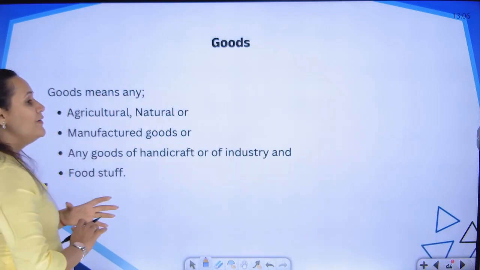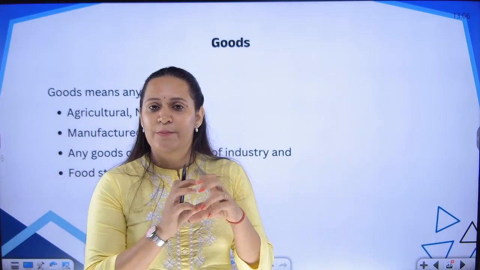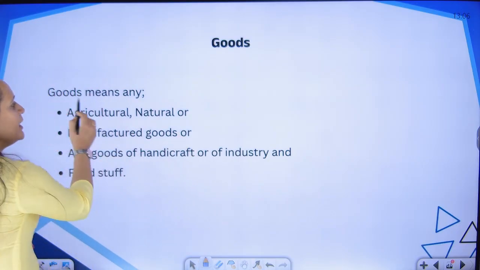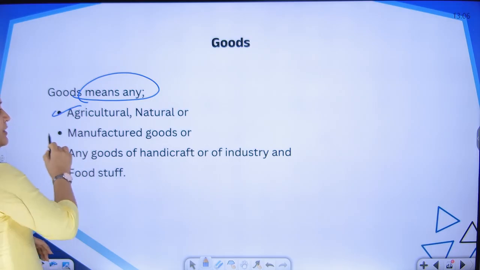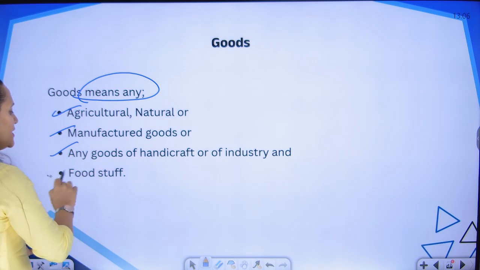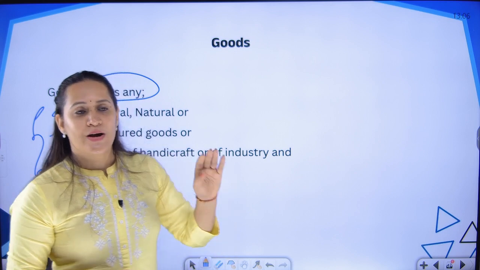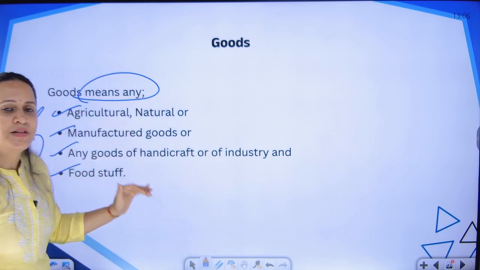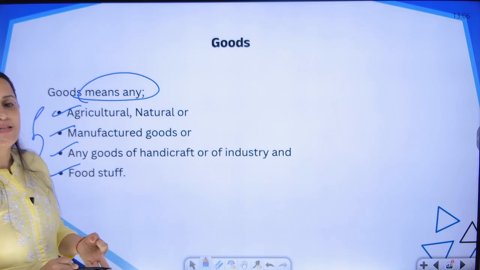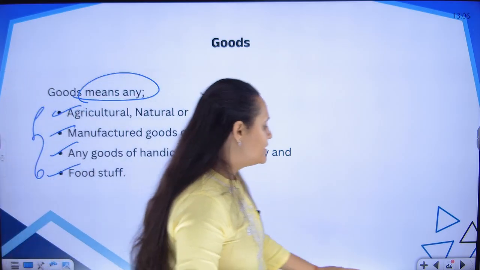Now, we have been saying that geographical indication is applicable only to goods, right? Only products. So what are goods as per the GI Act? They say that goods can mean anything agricultural, natural, manufactured goods, or from the handicraft industry or any other industry, and foodstuff. So they have given four classifications of goods. You can register your product under any one of these categories: agricultural and natural, manufactured, handicraft products, or food products.